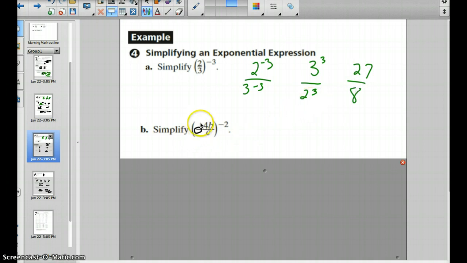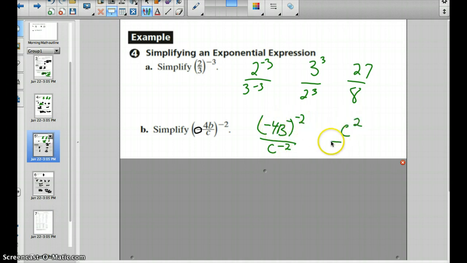In this case there is a negative sign here, and I have that circled. It's probably not circled in your notebook, but you want to circle it because that's an extra long, and as I've taught you in the past, I would prefer you put that in the numerator. Either way, we're going to take everything in here to the negative 2 power, so that gives me negative 4b to the negative 2 power, okay, negative 2, over c to the negative 2. So c to the negative 2 comes up and becomes c squared.